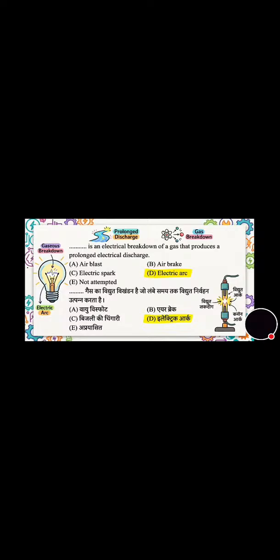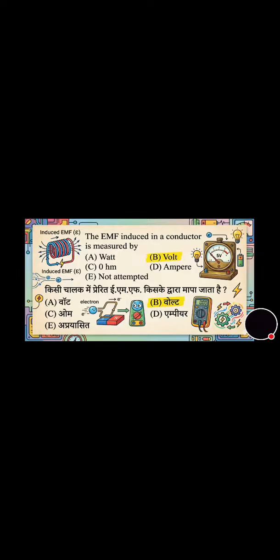अभी नेक्स्ट क्वेश्चन पे जाते हैं. Dash is an electrical breakdown of a gas that produces prolonged electrical discharge. ये किस में होता है? That happens in electric arc. Option D, correct answer. The EMF induced in a conductor is measured by, 4 ऑप्शन दे रखे हैं, उनमें से